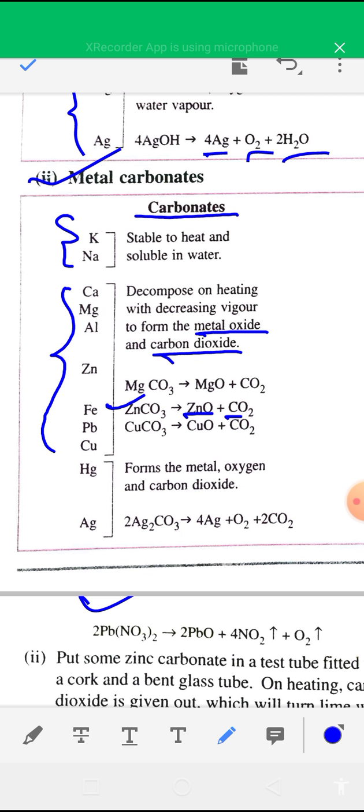Okay, so carbonates of metals like calcium, magnesium, aluminium, zinc, on heating give the respective metal oxide and carbon dioxide. And carbonates of metals such as mercuric carbonate, silver carbonate, on heating decompose to give the respective metal, oxygen and carbon dioxide. For example, if you heat silver carbonate, you will get silver, oxygen and CO2.